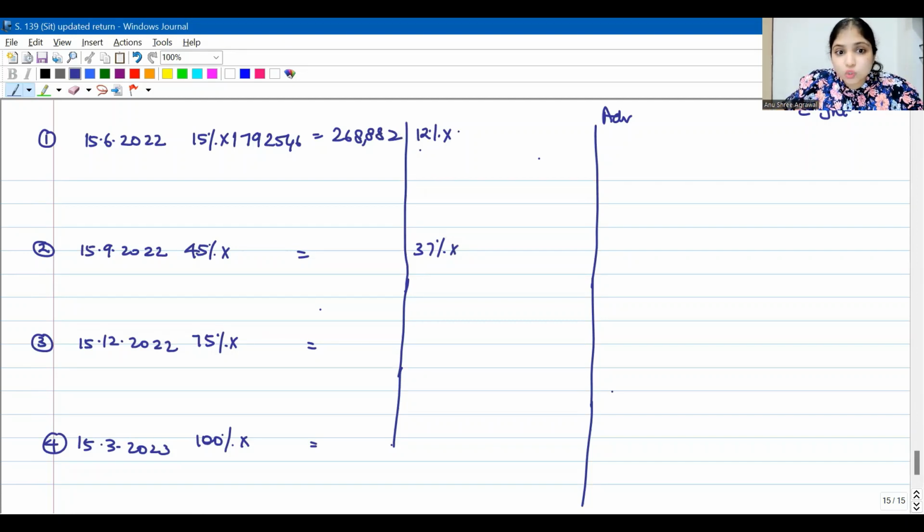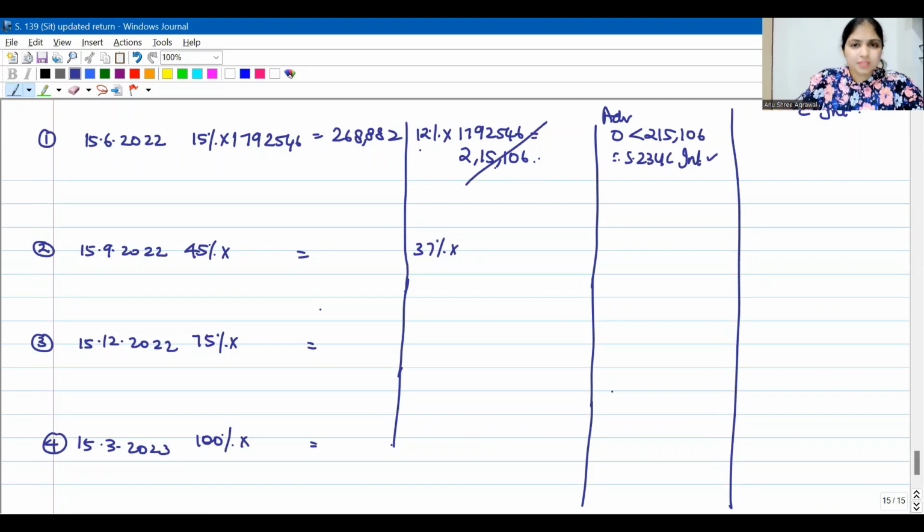But did you pay at least 12% of assessed tax? Had you paid at least 12% of assessed tax, I would not ask you to pay any 234C interest. 12% will be how much? 2,15,106. Did you pay at least so much? No. Advance tax that you paid is 0. What you paid is less than 2,15,106, less than the 12% number. Therefore, 234C interest is applicable. Once I conclude 234C interest is applicable, this 12% number is not relevant for me.